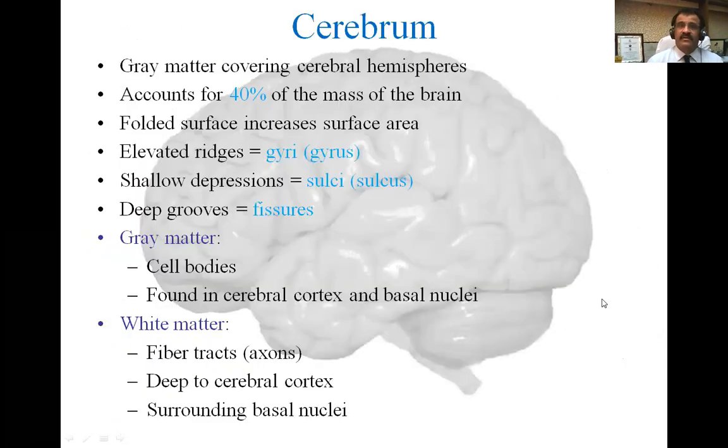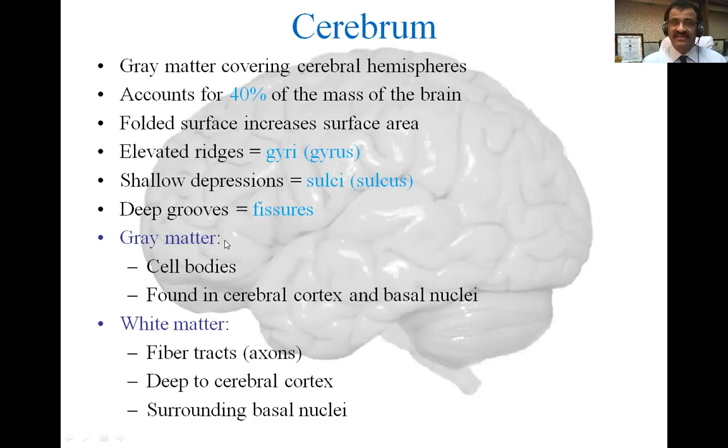Cerebrum has got a gray matter covering the cerebral hemispheres, and it accounts for 40% of the mass of the brain. Folded surface increases the surface area because brain requires more surface area for more functions. That's why there is a folding pattern, and so we get elevated ridges called as gyri. Single is a gyrus, and shallow depressions called as sulci, and single is a sulcus. If the sulci are deep, they are called as fissures. So deep grooves or deep sulci are called as fissures.